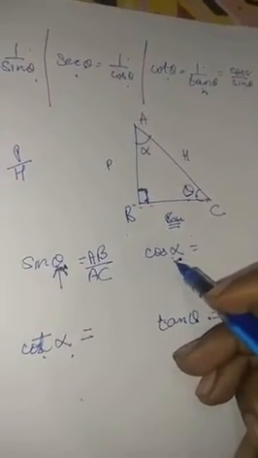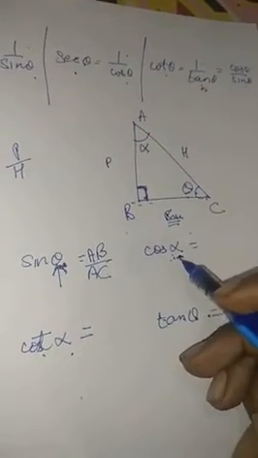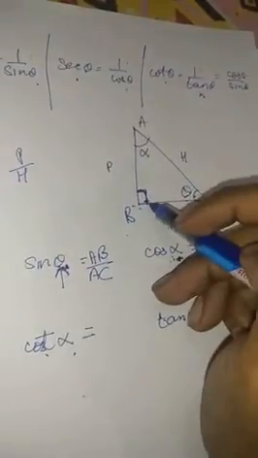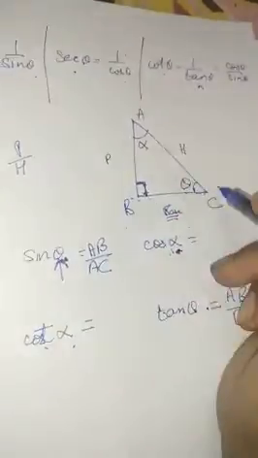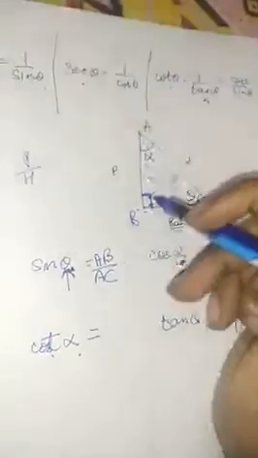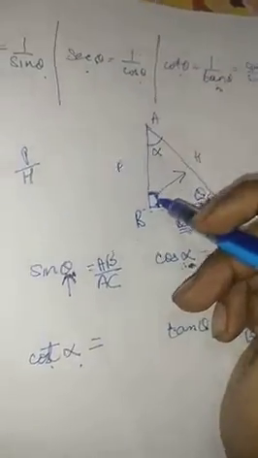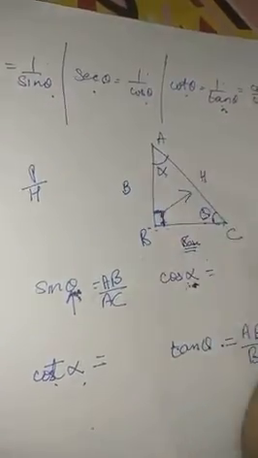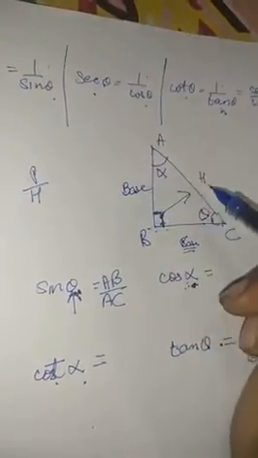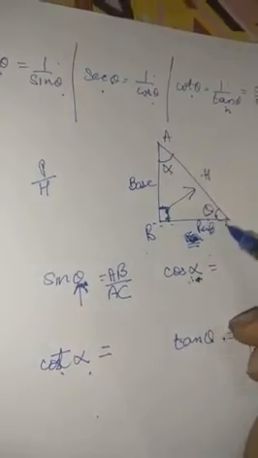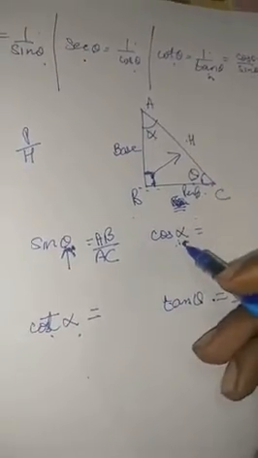So that means again let's try to apply the very same thing. Look into the side onto which 90 and this angle is present. So let's try, is this the side on which 90 and alpha is present? No. Is this the side? No, this though is the hypotenuse, that is always fixed. Is this the side? Yes, this is the side on which 90 and alpha is present. So now this will become the base, that is the line AB. Hypotenuse, so that means now the leftover side will become the perpendicular. That means for the case of alpha.